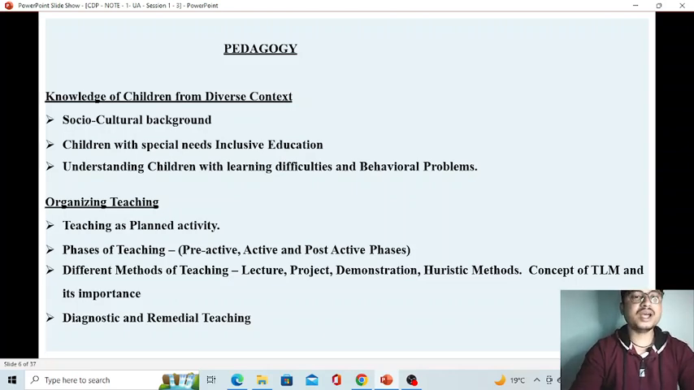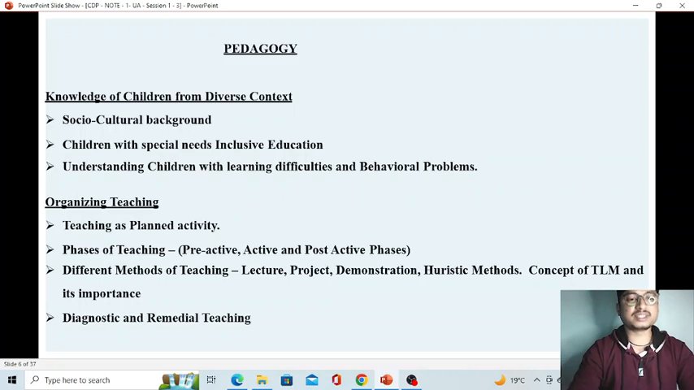So here we will understand the knowledge of children from diverse contexts. For a teacher, it's very important to understand his students. So how one can understand his students, how one can deal with different kinds of students, how one can deal with poor students or average students or intelligent students, or there is a new term called inclusive education. We will discuss this also. It's not new, but people are not yet aware of inclusive education, so we will discuss this also.